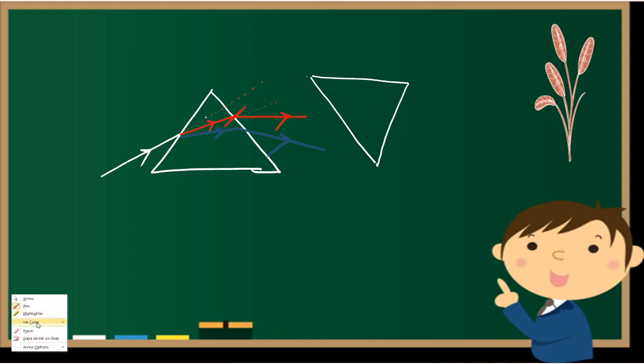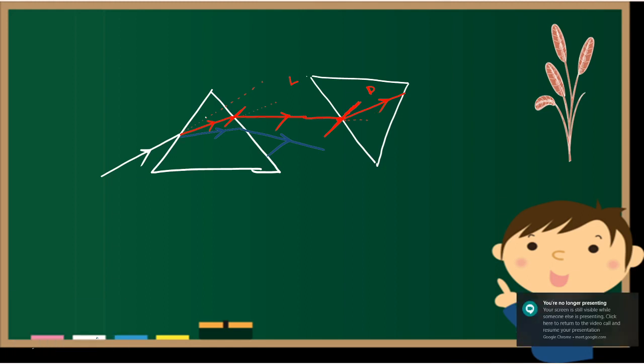Red light will come, and this is the normal. This is denser, this is lighter, so it will go close to the normal. If it goes close to the normal, it will meet like this. Now take violet color.